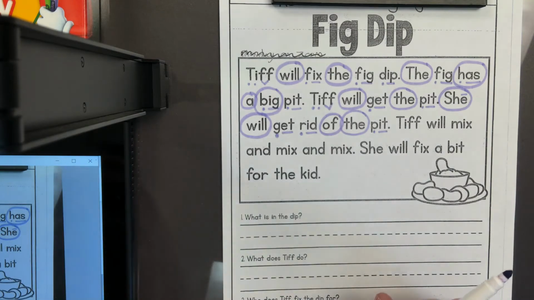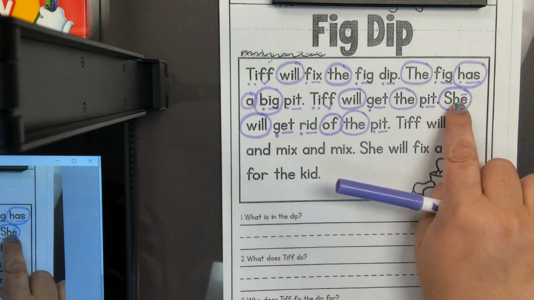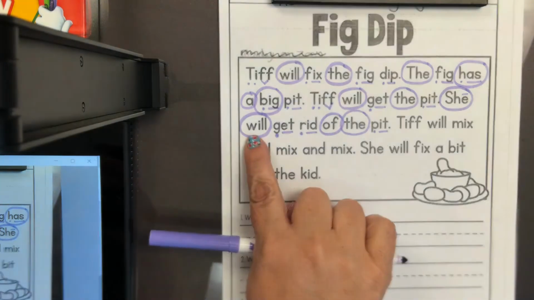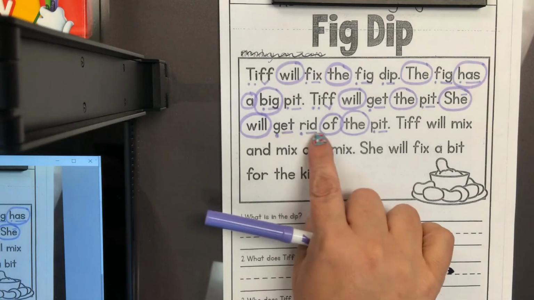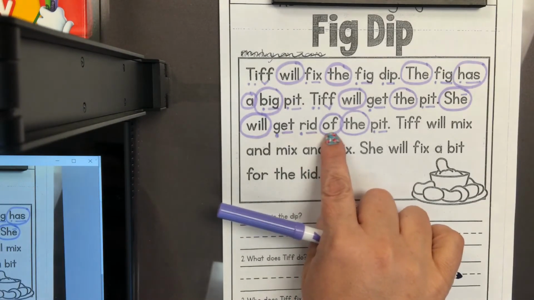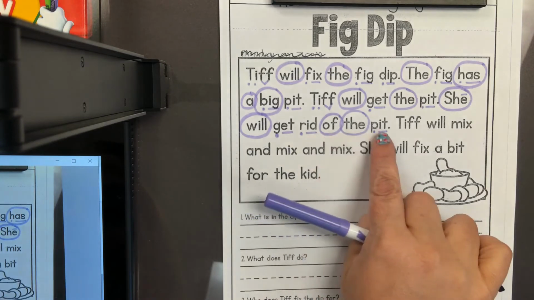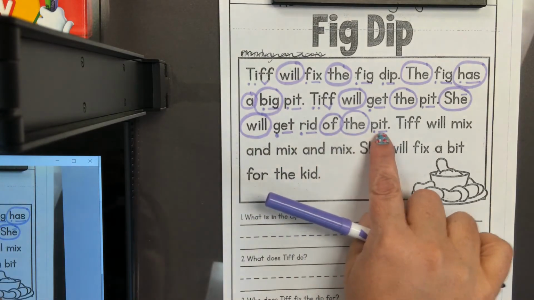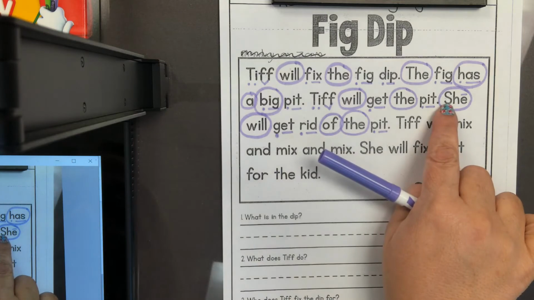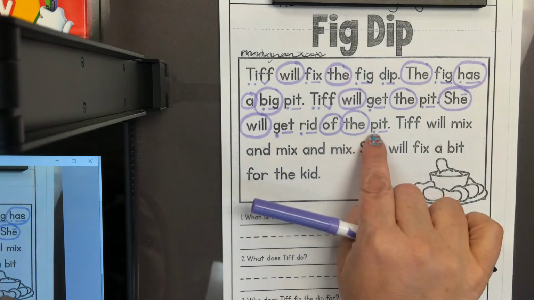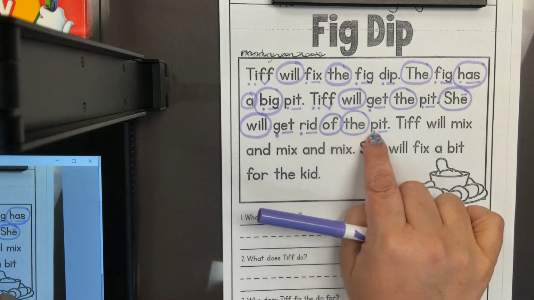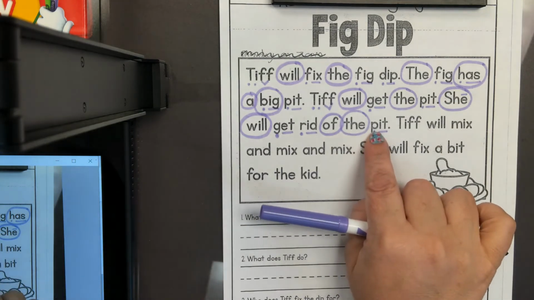Let's count and see how many words are in that sentence. 1, 2, 3, 4, 5, 6, 7. I started at the capital letter and I stopped at the period. There were 7 words in this sentence.